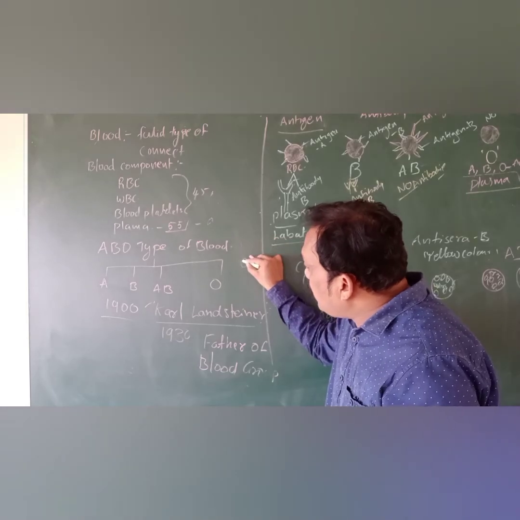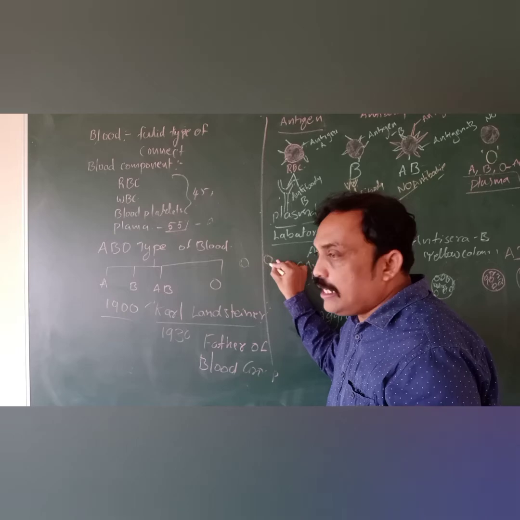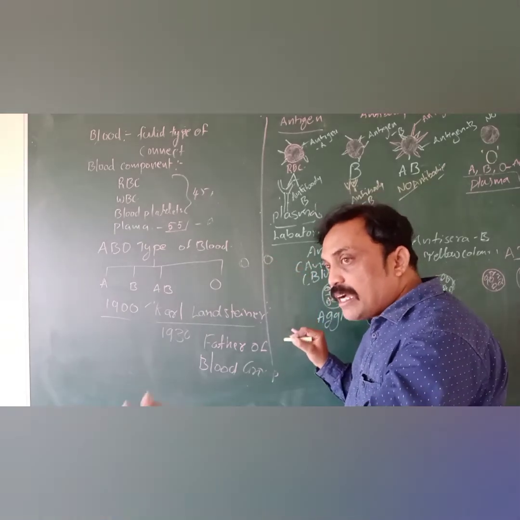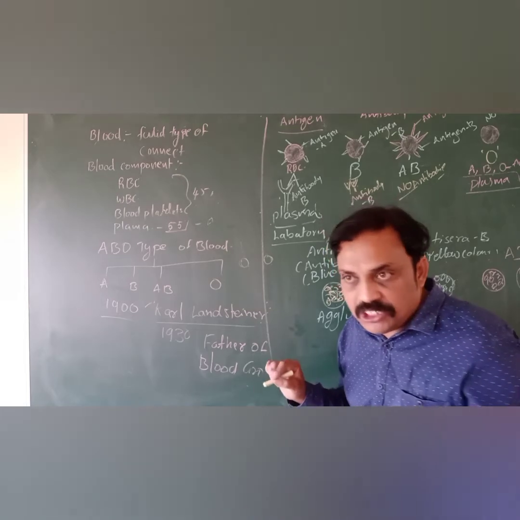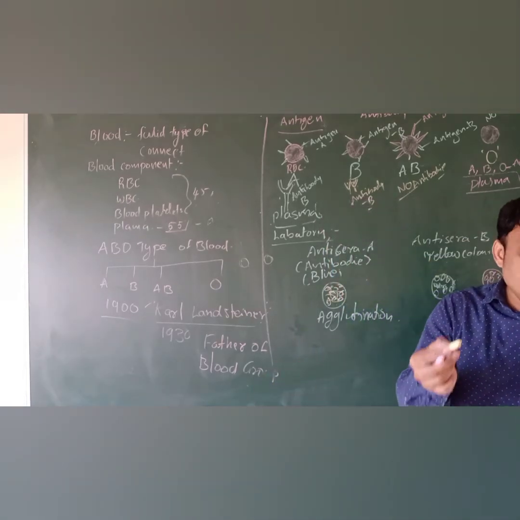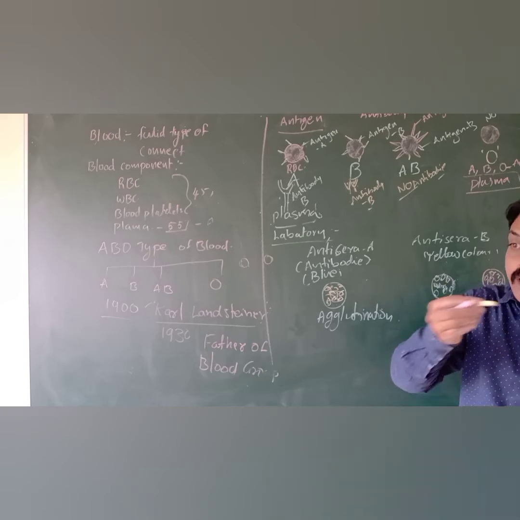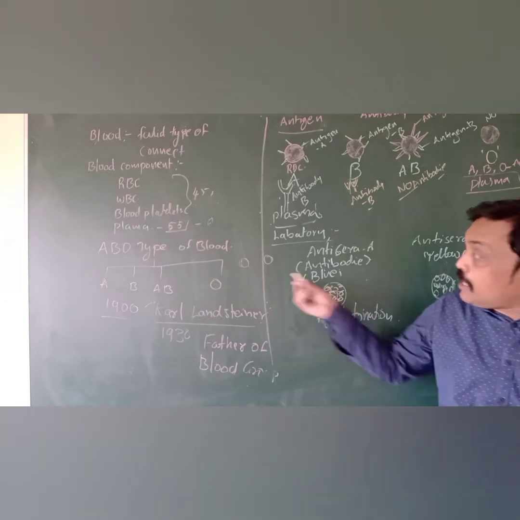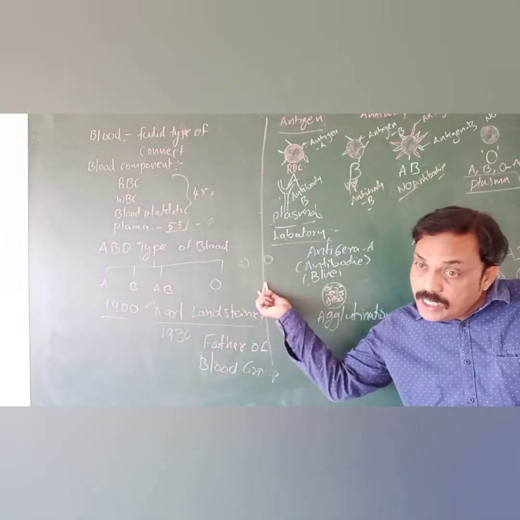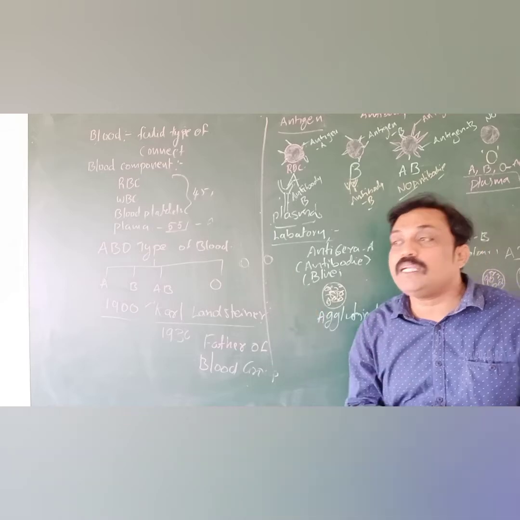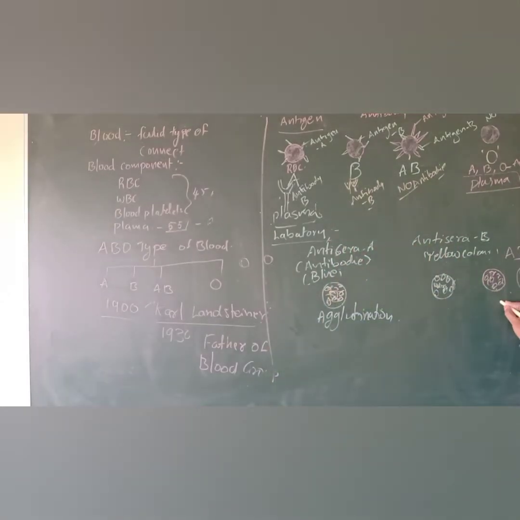I poured one drop of blood, added anti-sera A here, and added anti-sera B here. I collected one sample only, from one individual, and used two drops, anti-sera A and anti-sera B. Both antibodies we are using. If it agglutinates with both anti-sera A and anti-sera B, that is AB type of blood group. Try to understand, it is AB type of blood group.